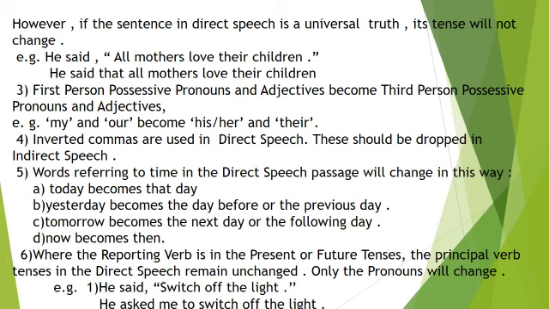3. First person possessive pronouns and adjectives become third person possessive pronouns and adjectives. For example, my and our become his, her and their. 4. Inverted commas are used in direct speech. These should be dropped in the indirect speech.